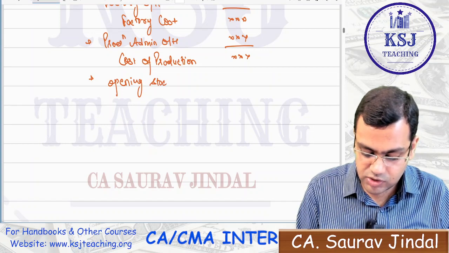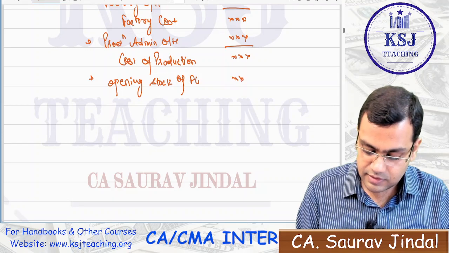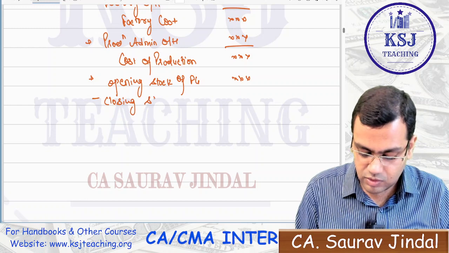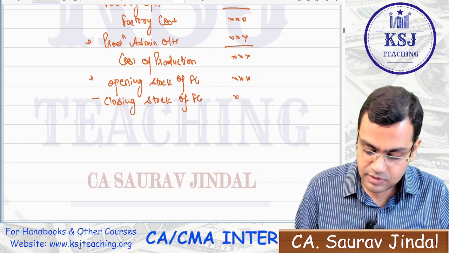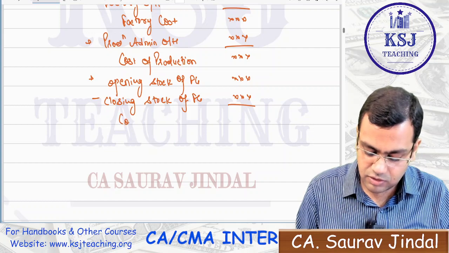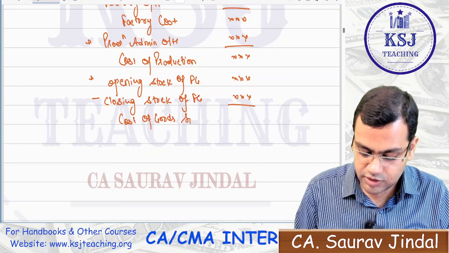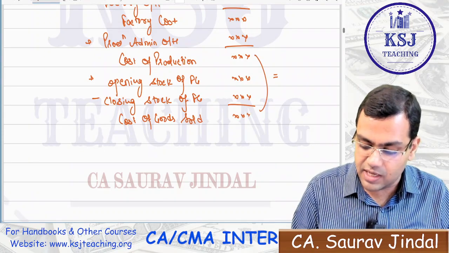Add opening stock of FG minus closing stock of FG. From here we get cost of goods sold.